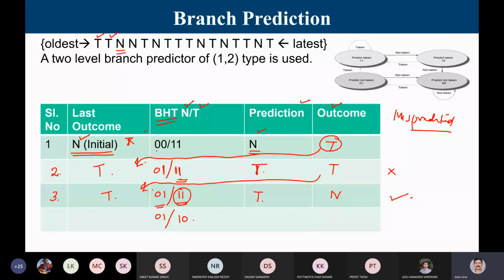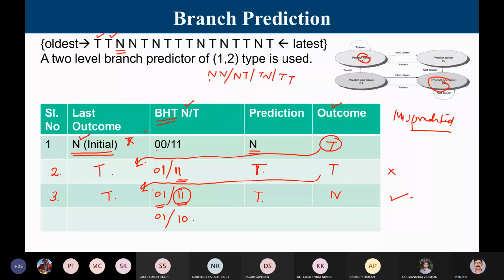What is the logic behind the initial entries? You filled them with 00 and 11. If I had a 3-2, then how do I set the initial entries? The logic will always be that your initial entries would be 00s and 11s only. That is the basic logic that has been used in branch predictors. You initialize with either this or this. Generally in the 2-2 type, this is the standard logic. You have to understand this.